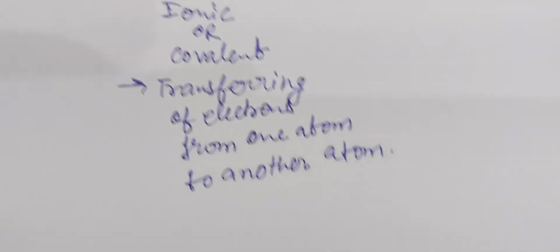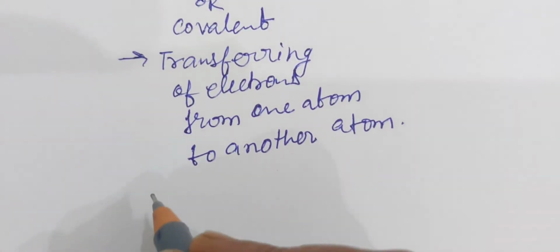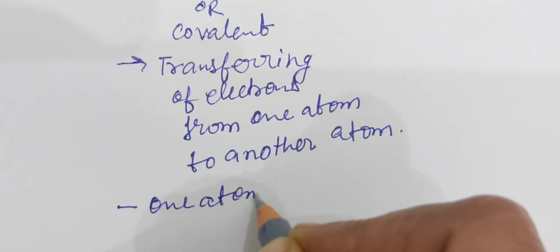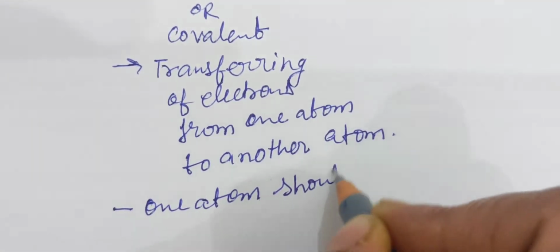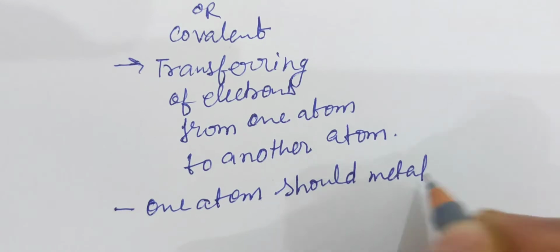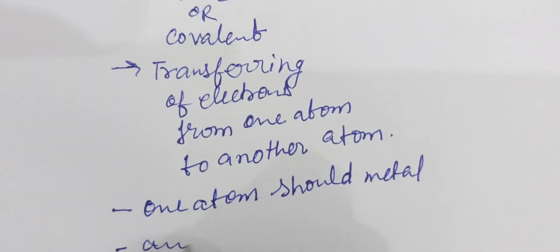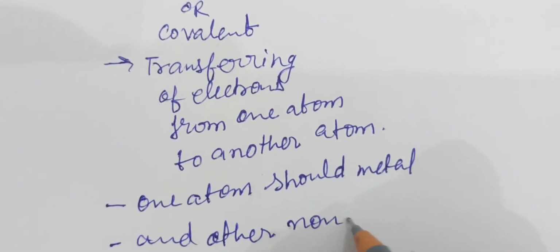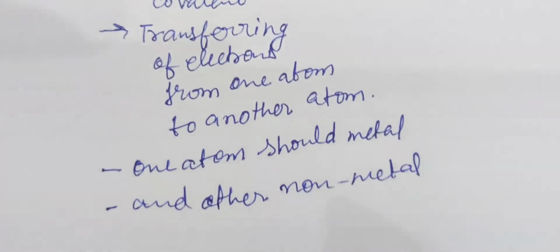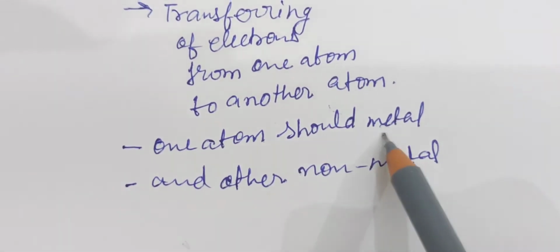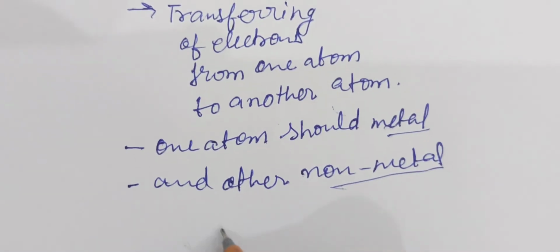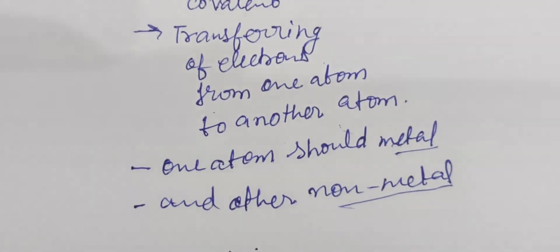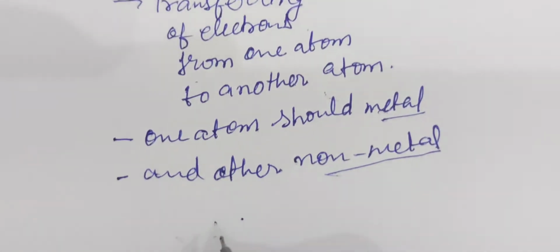The important conditions for such types of bond is: first, one atom should be metal, and other should be non-metal. Means the bond which is formed between metals and non-metals are called ionic or electrovalent bonds, and such types of compounds are called electrovalent compounds.